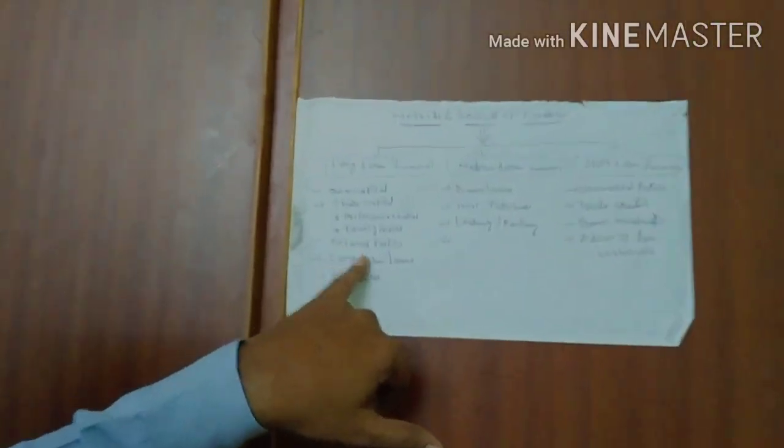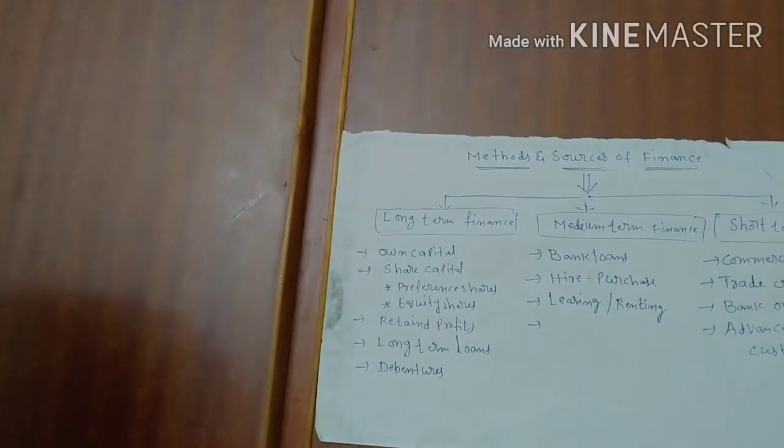Third one, retained profits. Retained profits means, generally in individual families, some amount is saved for future needs. Similarly, companies also save certain profits for future needs.